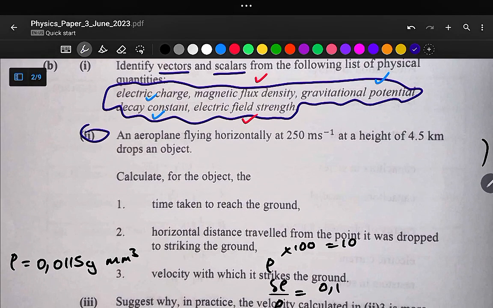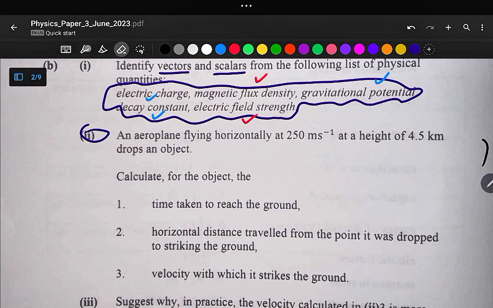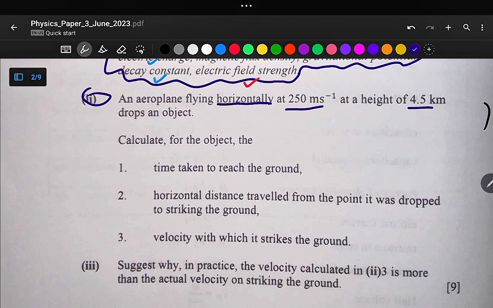So this is item 2. The question says an aeroplane flying horizontally. Let me highlight this, it is horizontal. The aeroplane is flying horizontally with a speed of 250 meters per second at a height of 4.5 kilometers, and it drops an object. Okay, so we are required to calculate for the object, number 1, the time taken to reach the ground. Number 2, the horizontal distance traveled from the point it was dropped to striking the ground. And number 3, the velocity with which it strikes the ground.